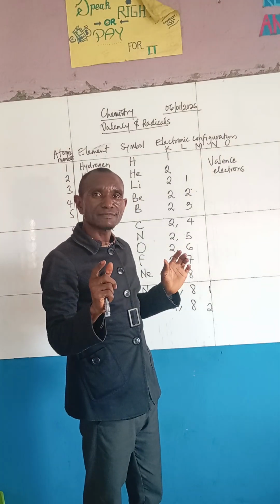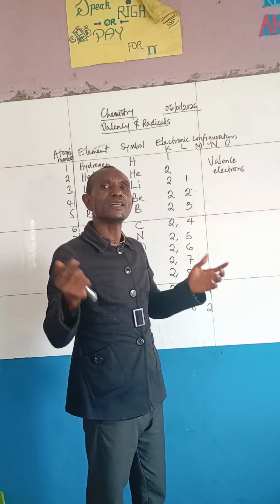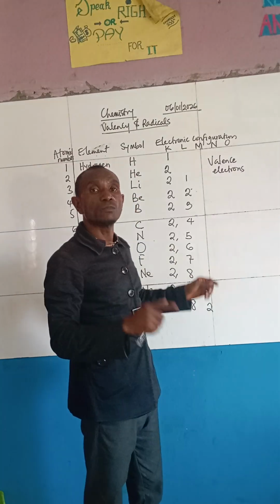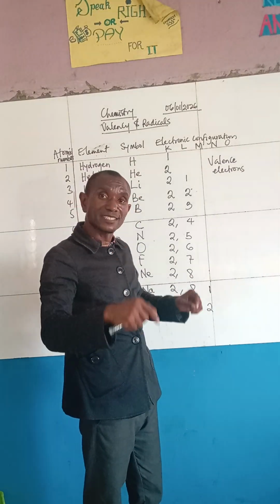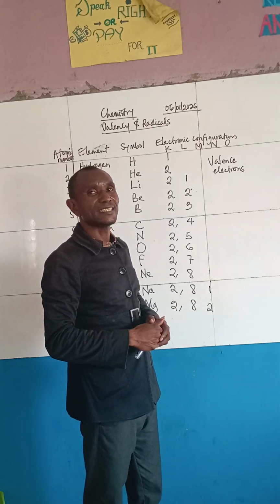That's how to get the valency. So in case they ask what's the valency of nitrogen, this is the valence electron, but not the valency. So the valency of nitrogen is 3.